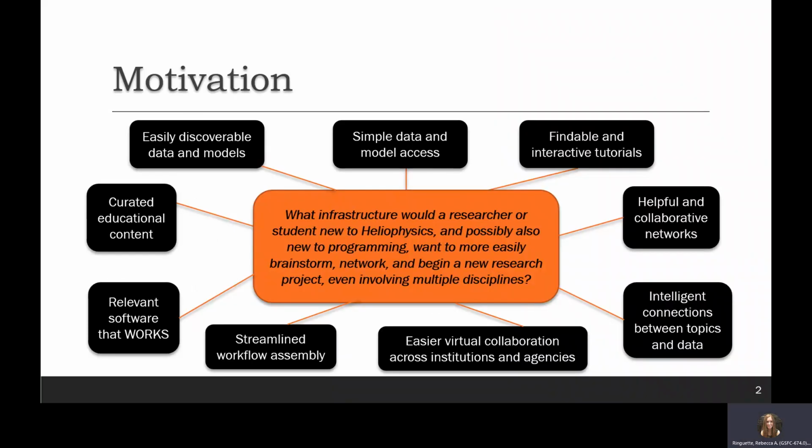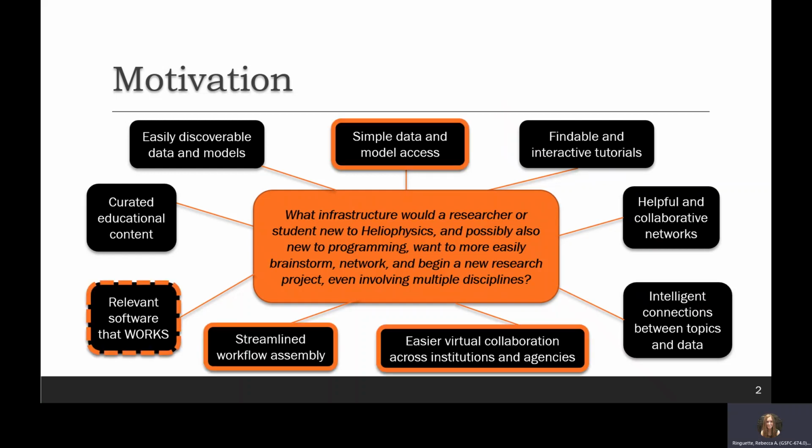The motivation here is simple and multifaceted. The heliophysics community simply wants an infrastructure that simplifies how to piece all of their research components together into a workflow that works for them and that's easy to share. The DIARieS ecosystem focuses on exactly this.